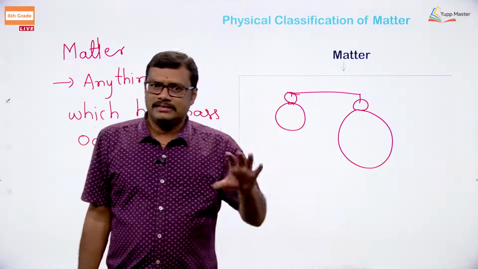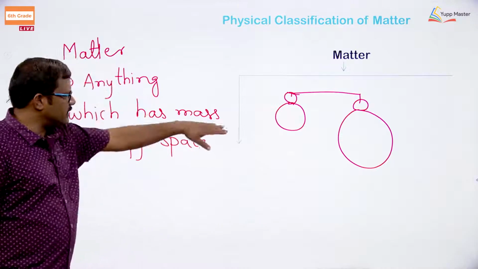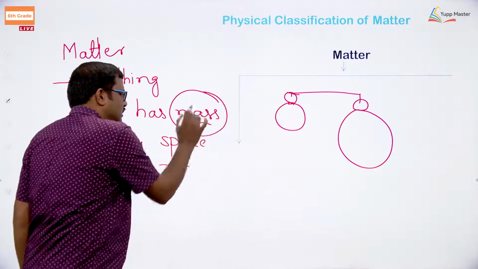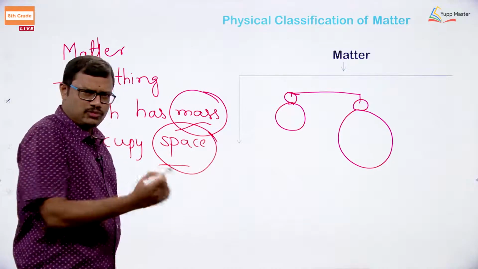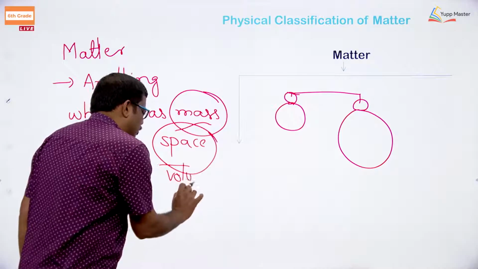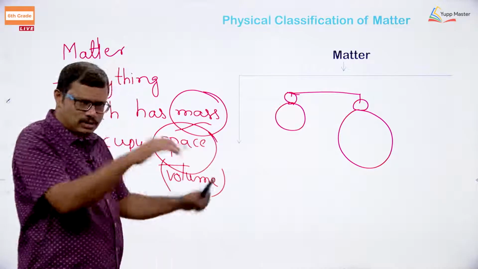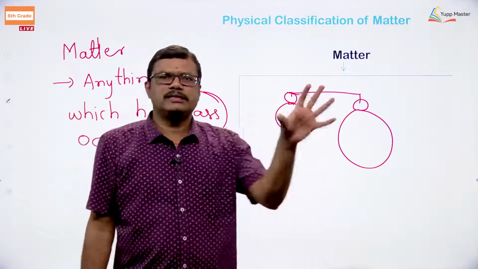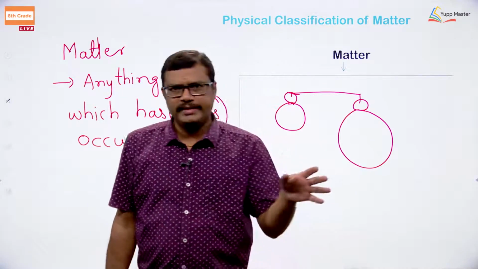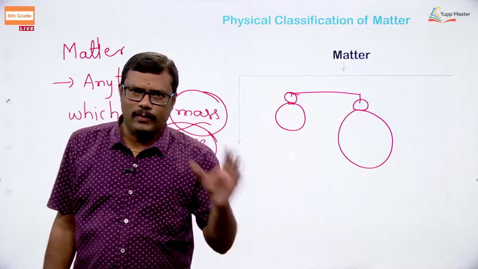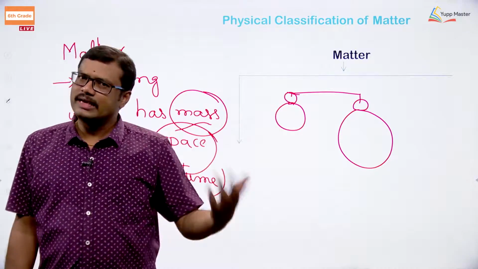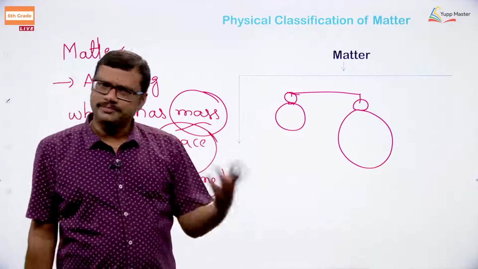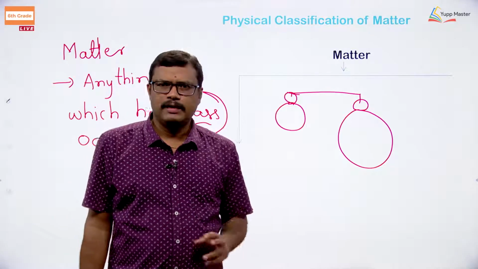So, matter is that thing which is going to possess some mass and which is going to occupy some space. Space in the sense volume here, okay. It should have some weight and it should occupy some area. So, that is said to be matter. I think by this time you got a clear idea about what is matter and what is not. Feelings are not matter, okay. Anything which has mass and occupies some volume is matter, right.